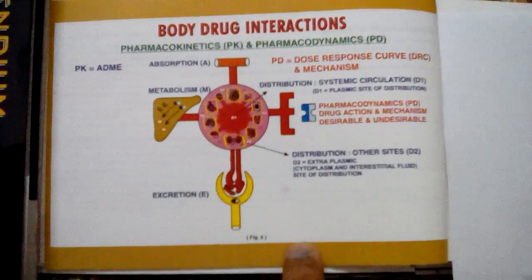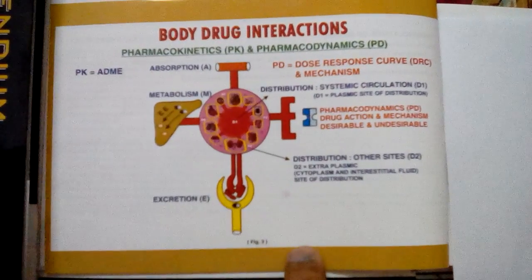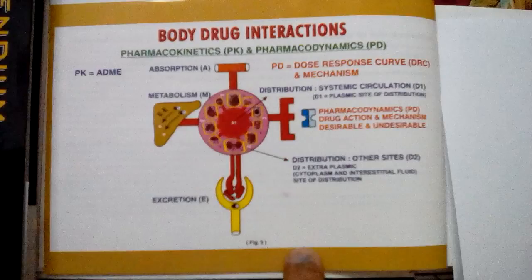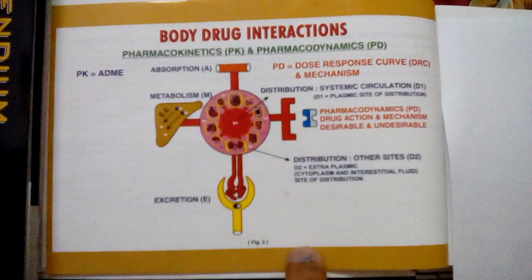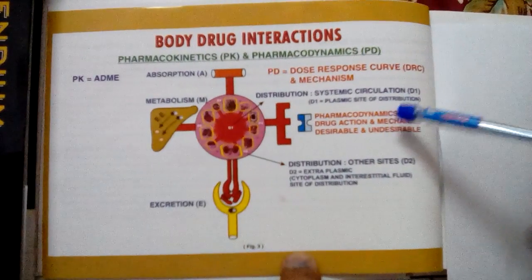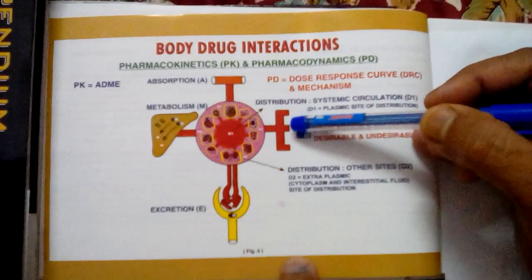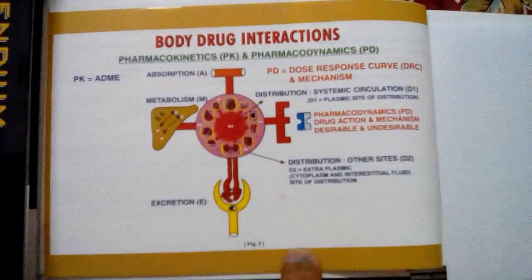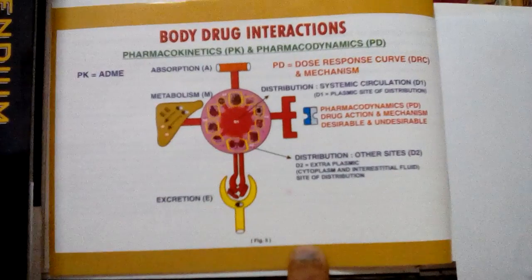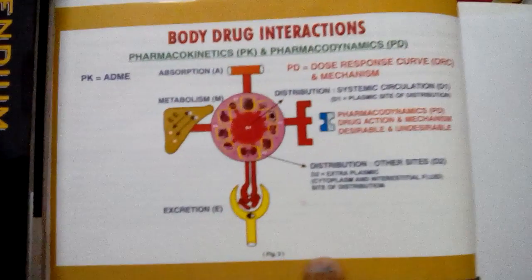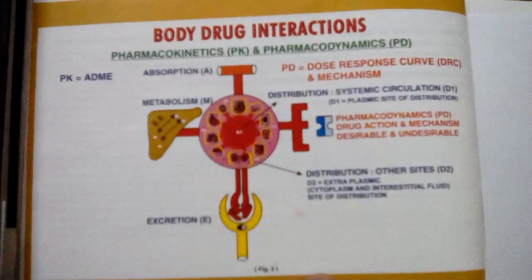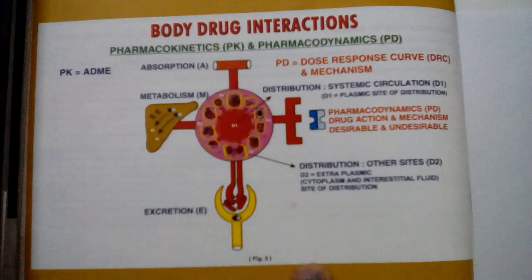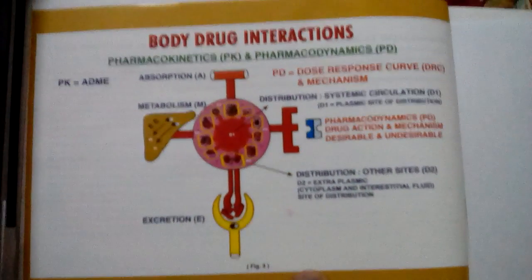For example, with atropine, you cannot separate the dryness of the mouth and the abolition of the pain in the abdomen. So here there is a ratio between the effectivity and the lethality, and that is what is called the margin of safety, and that decides whether the drug is safe enough to be administered to the patient or not. And this is what is called the therapeutic index, as I have told you earlier, right?